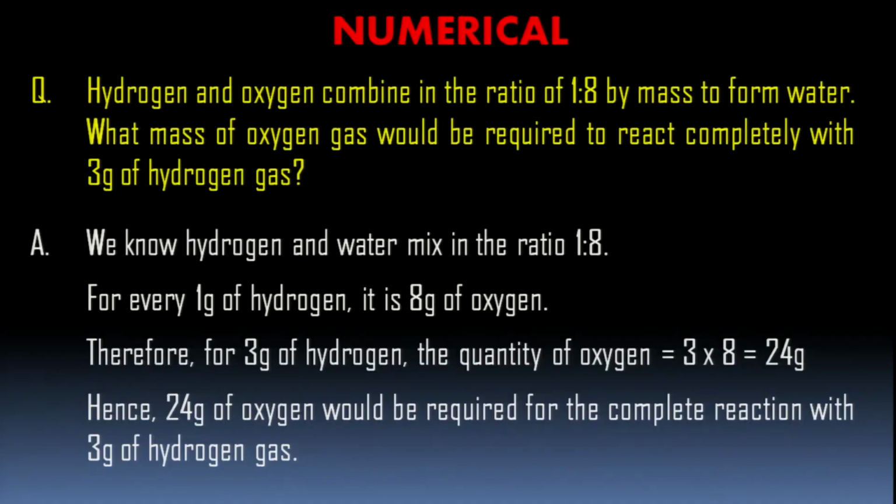When hydrogen is 1 gram, oxygen is 8 grams by mass and we form 9 grams of water. When hydrogen is 3 grams, what will be the mass of oxygen? 3 into 8, that is 24 grams. Simple unitary method. Okay, children? So, 3 grams of hydrogen reacts with 24 grams of oxygen to form how many grams of water? 3 plus 24, 27 grams of water. I think, children, you are clear with this?